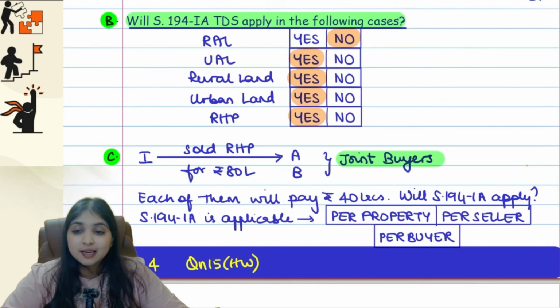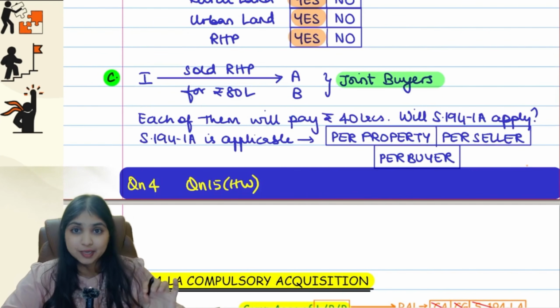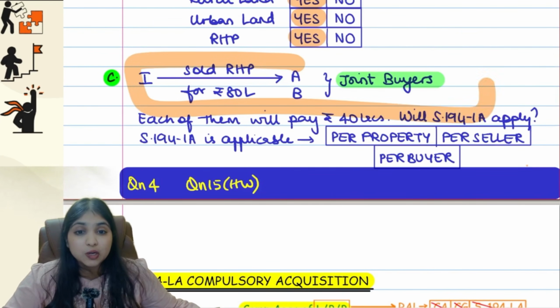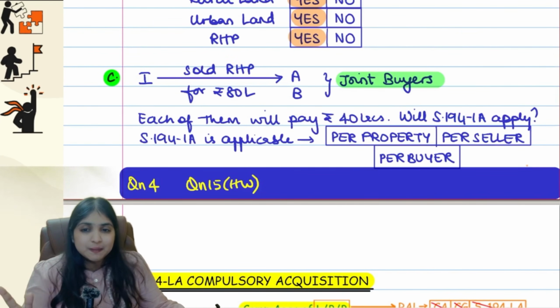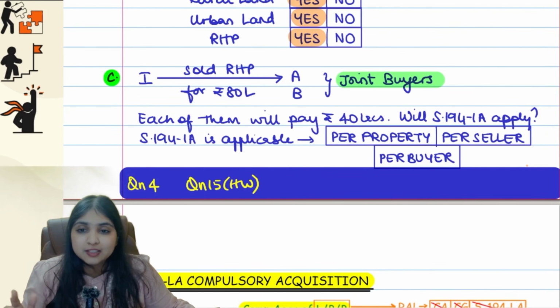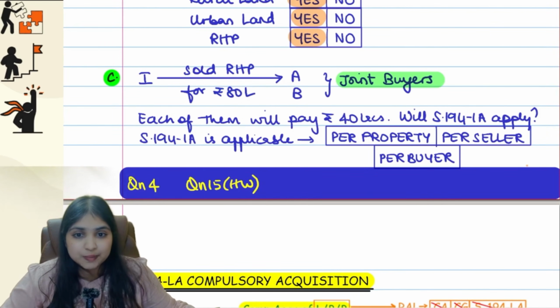Okay guys, then comes one last point. Look at this very carefully, important. Okay, this point was brought in only by Finance Act 2024. So it becomes a little extra important. I sold a house for 80 lakh rupees to A and B. They are joint buyers, guys. So joint buyers, each of them will pay 40 lakh and 40 lakh, which is less than 50 lakhs.